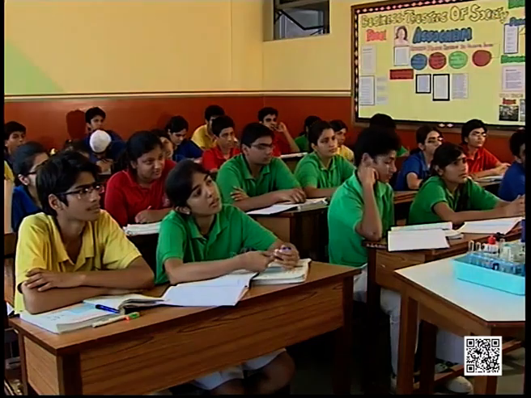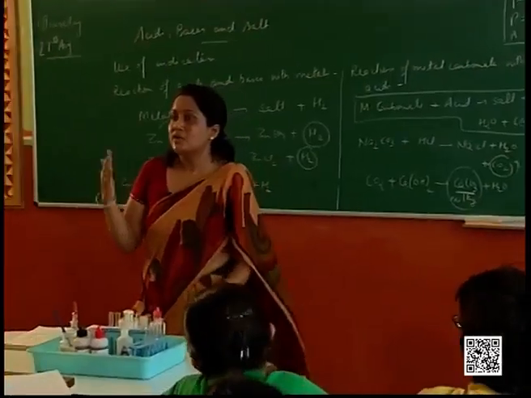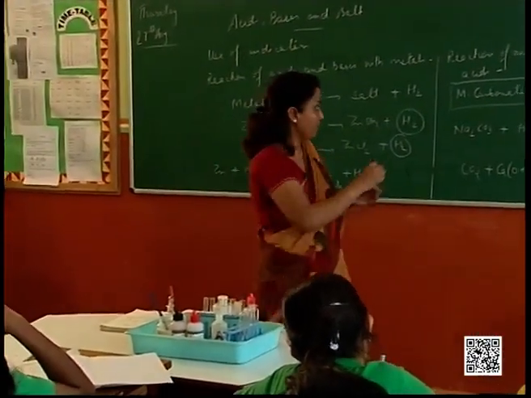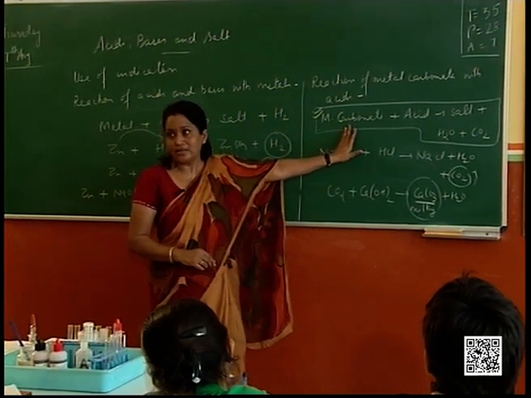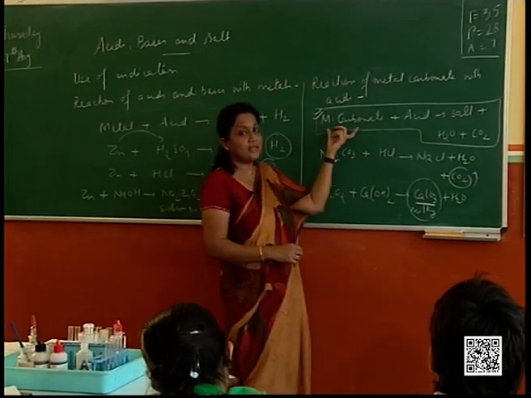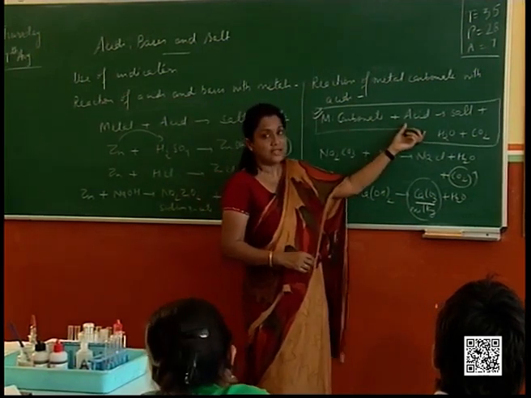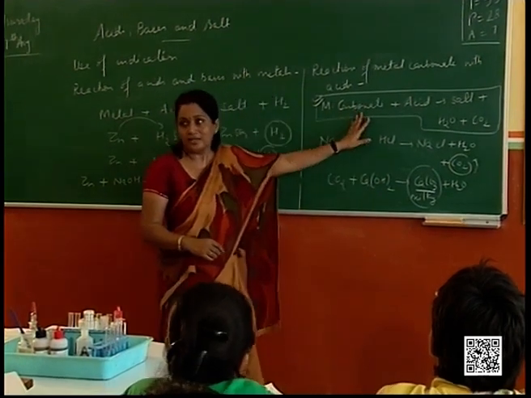So these kinds of questions you should be able to write down yourself and practice with as many combinations. This is a general equation, or we can say a standard equation, which can be modified by changing the carbonate that you have used, or by changing the acids. So obviously the compounds formed would be different depending on what you are using, isn't it?